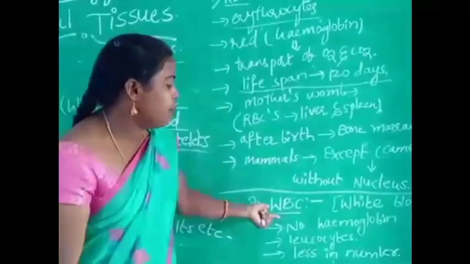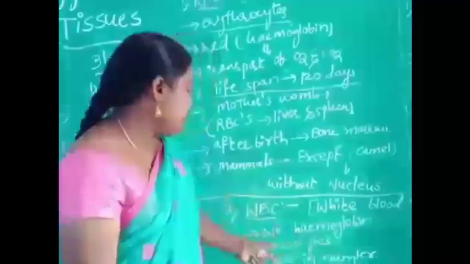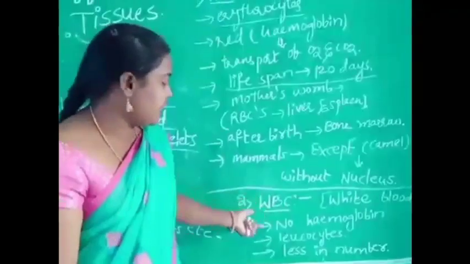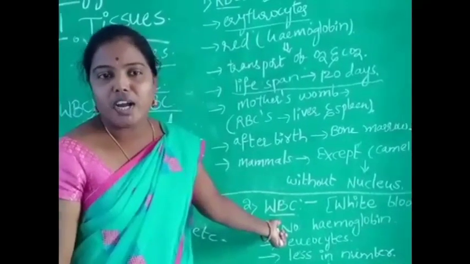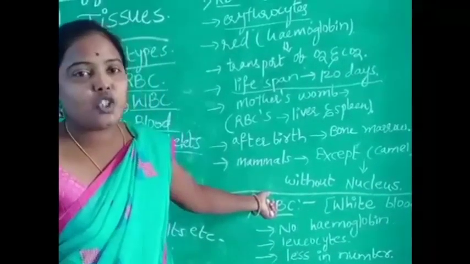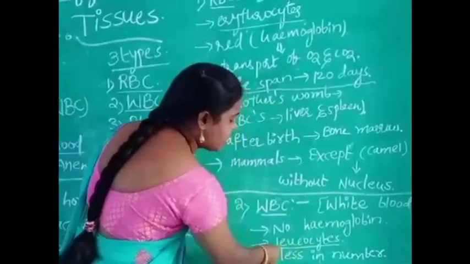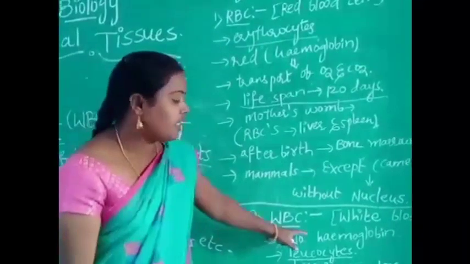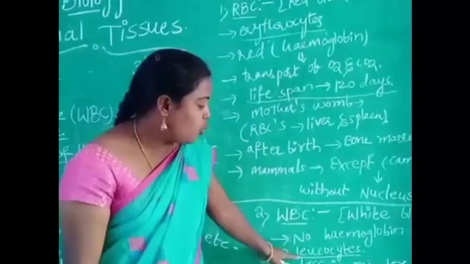Next, the second type is WBC, means white blood cells. Okay, so WBC are white in color, because hemoglobin pigment is absent in the white blood cells. That's why the blood cells appear white in color. The white blood cells are also called leukocytes. Very important, underline. The white blood cells do not contain hemoglobin pigment, so they are called leukocytes.